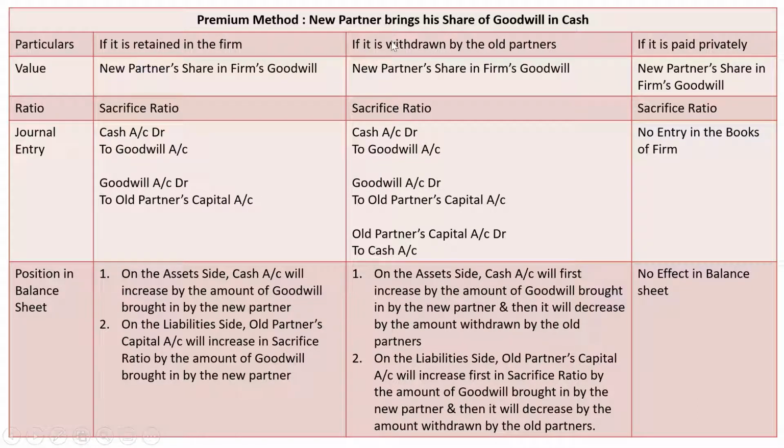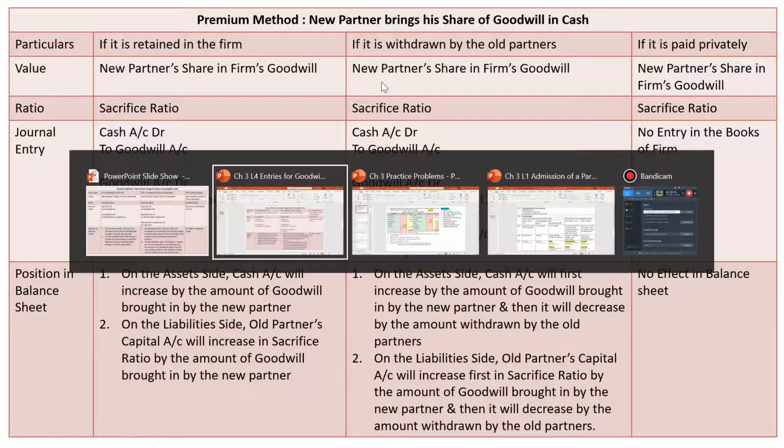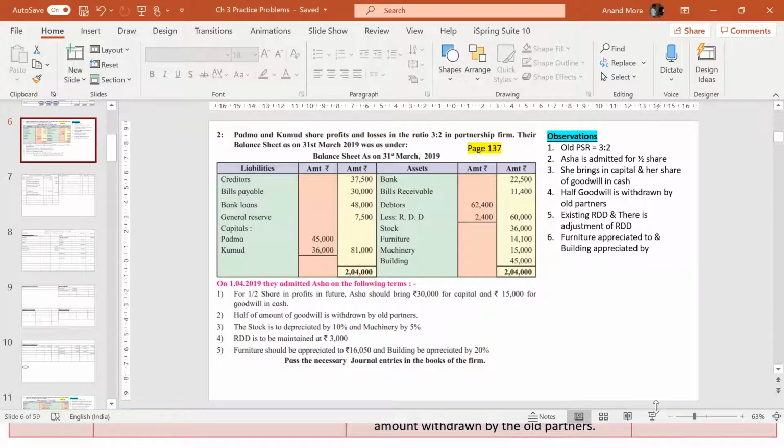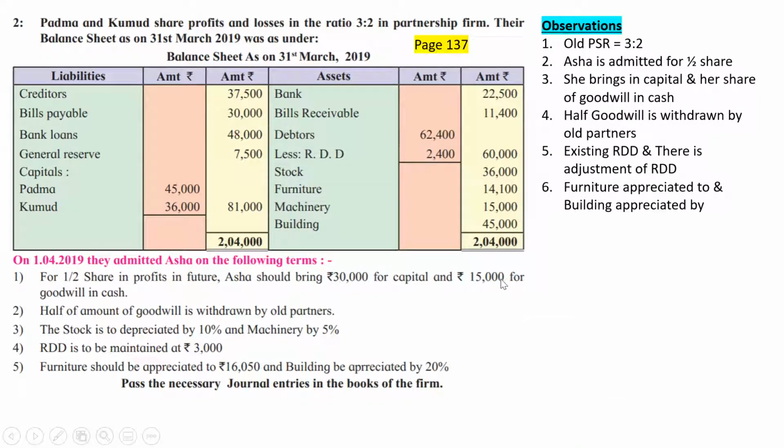Let me now consider only these parts. New partner's share in firm's goodwill. Is it given to us? Yes. Sir, they have clearly told that Asha is bringing in 15,000 for goodwill in cash. So we need not find out what is the amount of the firm's goodwill, and out of that, for half share, how much is Asha's share. It is already given. Asha is bringing in 15,000.